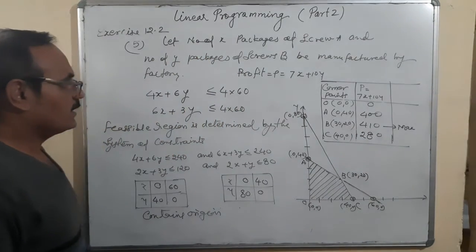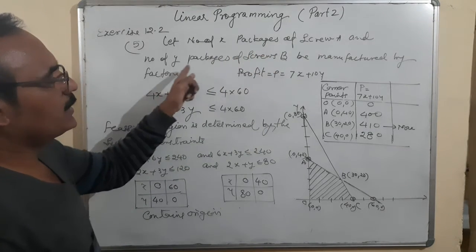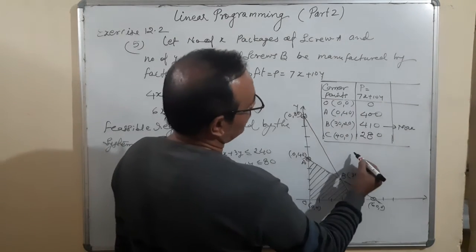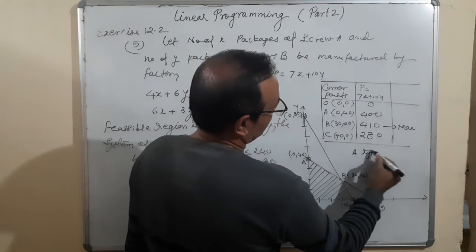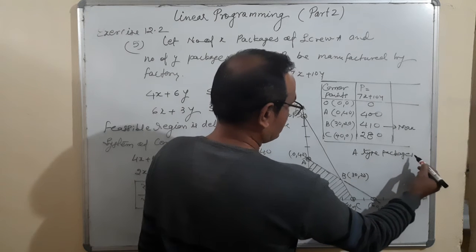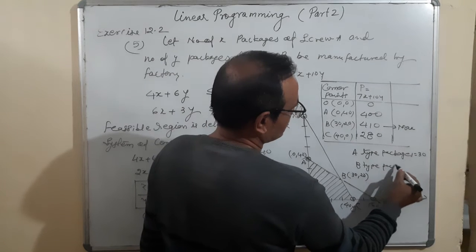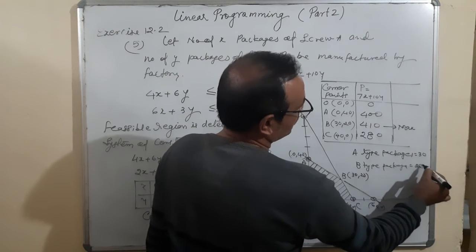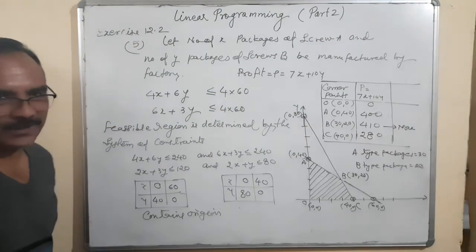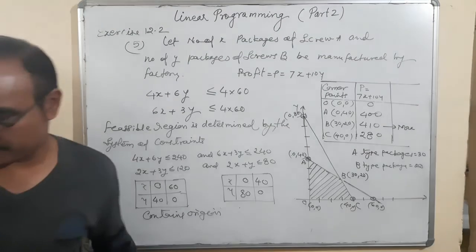That means 30 packages of SKU A and 20 packages of SKU B. A type packages is equal to 30 and B type packages is equal to 20 should be manufactured by the factory so that we get the maximum profit. So that is question number 5. I hope you have understood it.